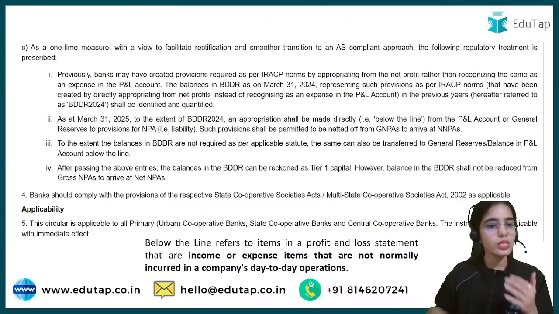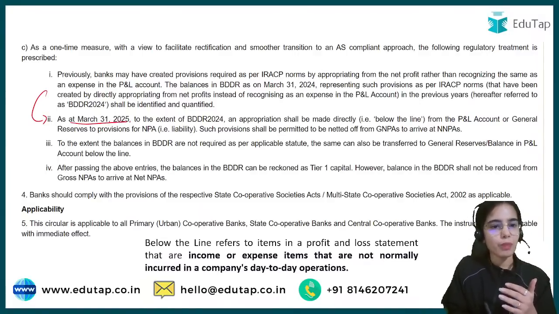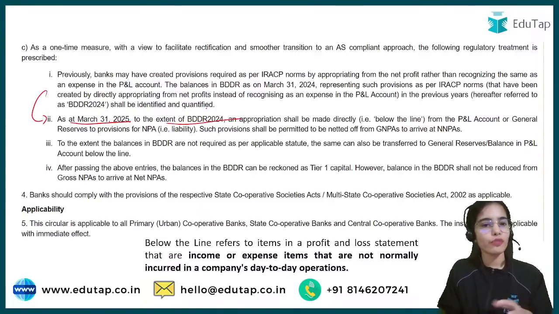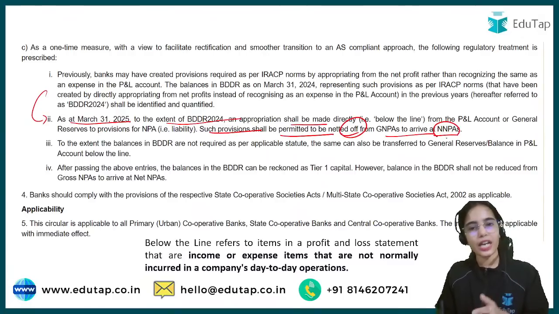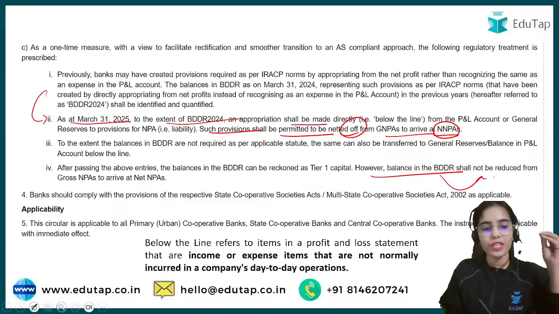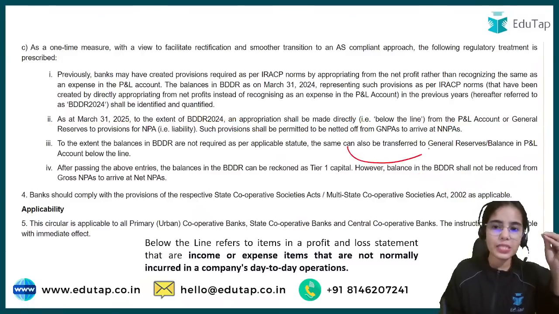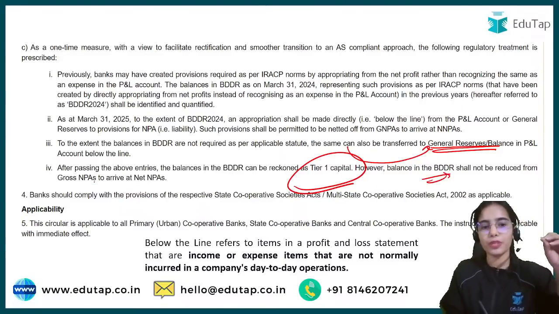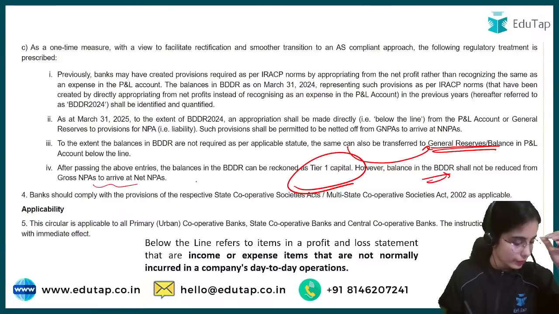Till now, as at March 31st, 2025, to the extent of whatever the BDDR is, an appropriation shall be made directly, and such provision shall be permitted to be netted off from GNPAs to arrive at NNPAs. But from further periods, the balance in BDDR shall not be reduced from the gross. Whatever balance is left has to be sent to the general reserves to be reckoned as tier 1 capital. So balance in the BDDR shall not be reduced from the GNPAs. Okay, so this is the idea.